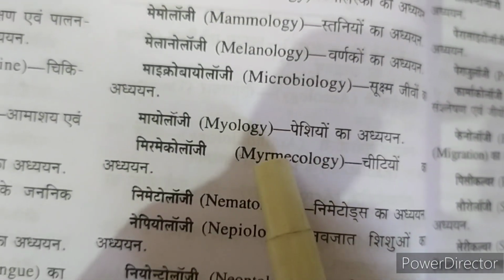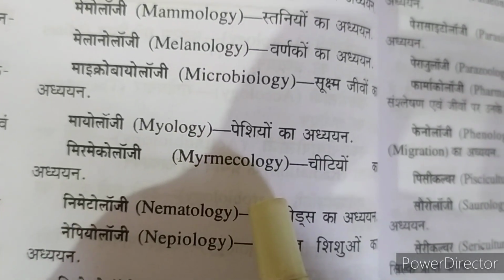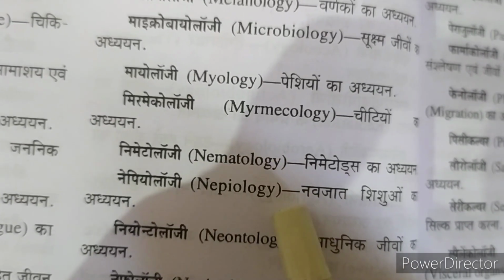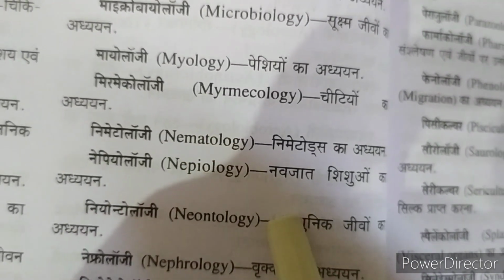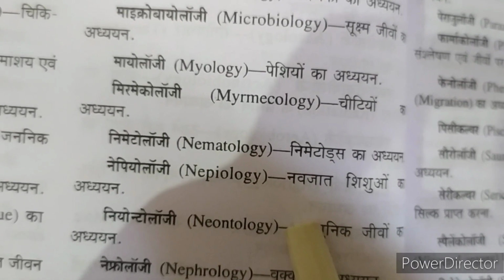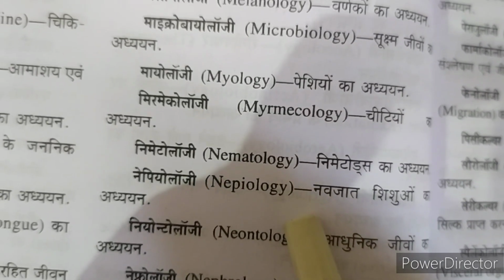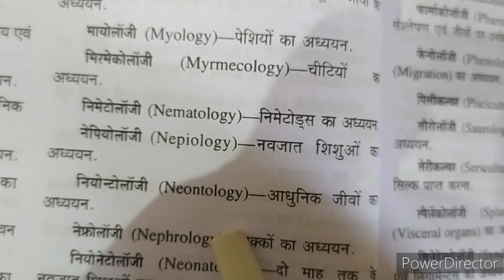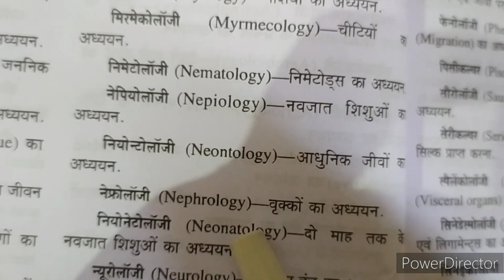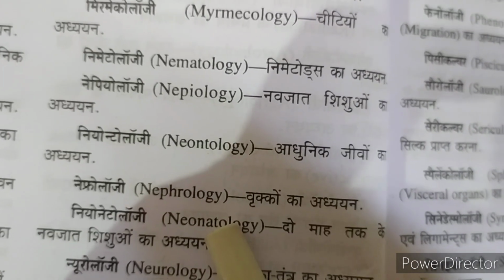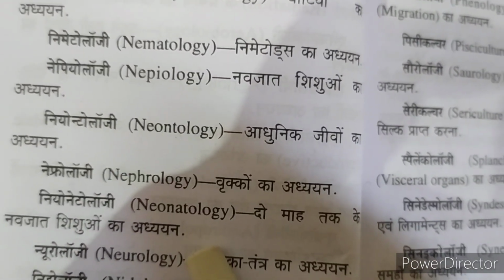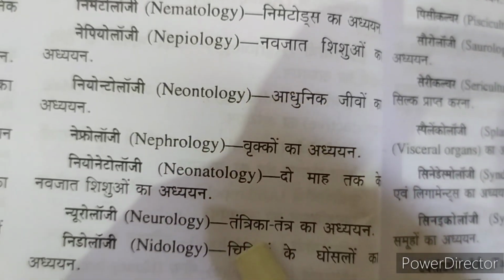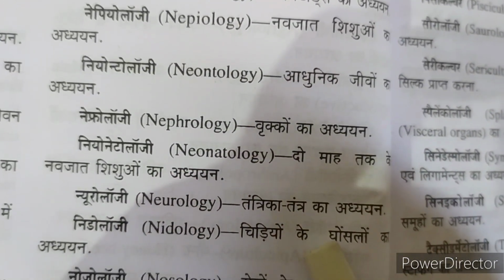Study of mussels in myology. Study of ants in myrmecology. Study of nematodes we do in nematology. Study of the very young babies or newborn babies in nepiology. Then we study about the modern organisms in neontology. Nephrology is the study of kidneys and nephrons. Neonatology is the study of newborn babies up to 2 months. Neurology, that is the study of the nervous system.